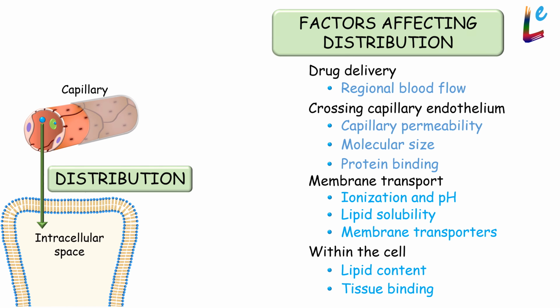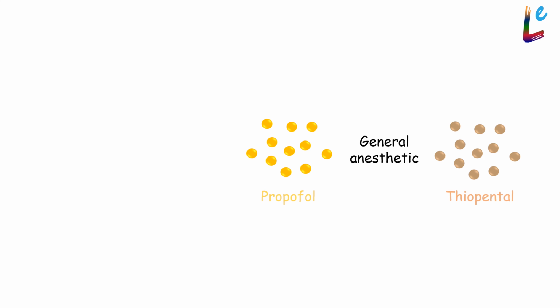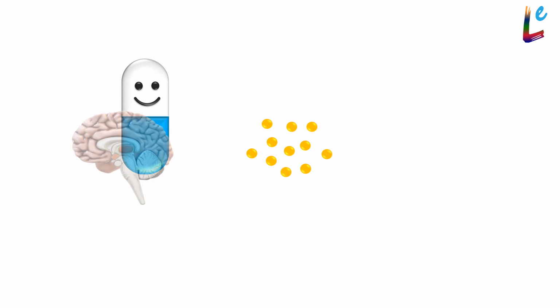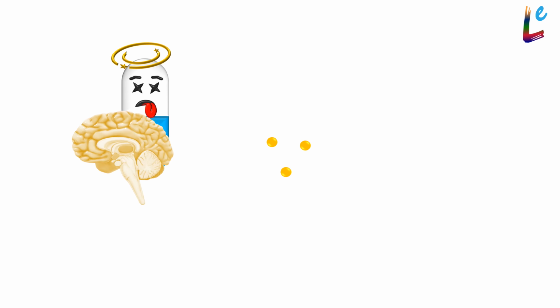Let's see an example of two highly lipid-soluble general anesthetics, propofol and thiopental. Let's keep it simple. If a sufficient quantity of a general anesthetic drug enters the brain, a person will lose consciousness. If the concentration of the drug in the brain falls, the individual regains consciousness.